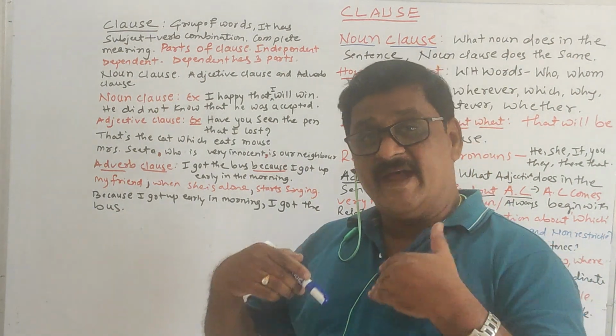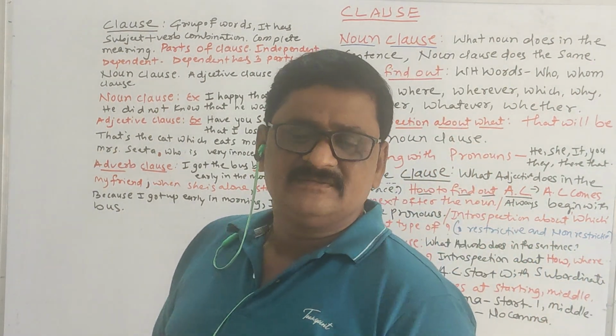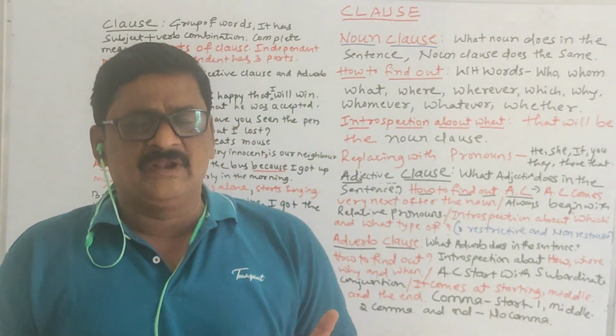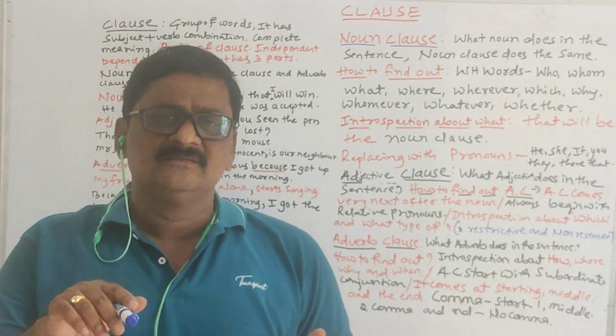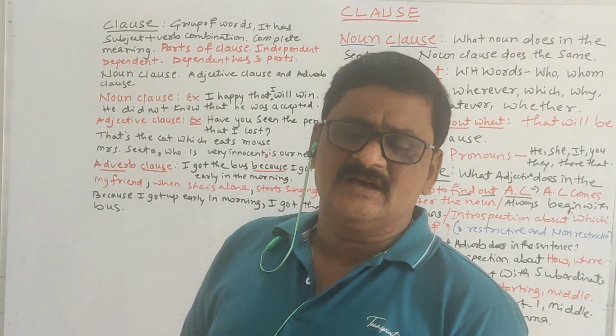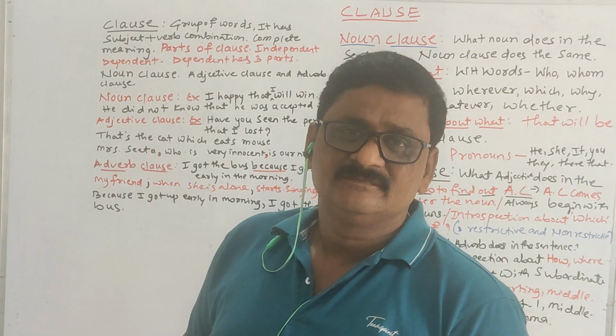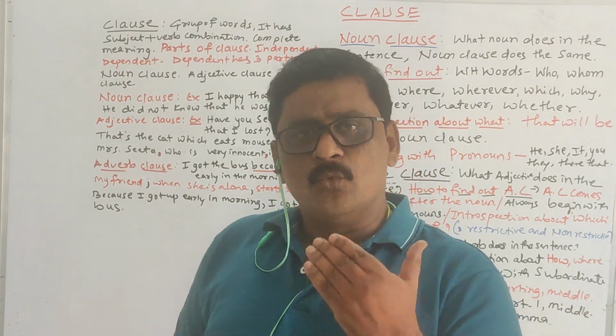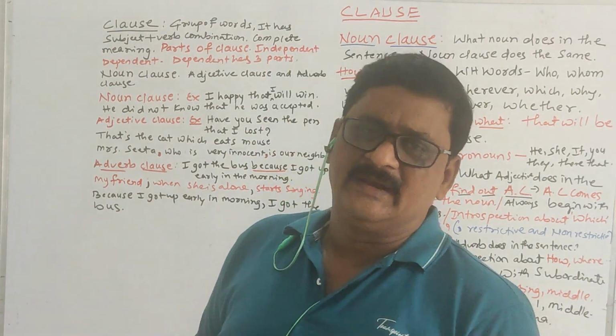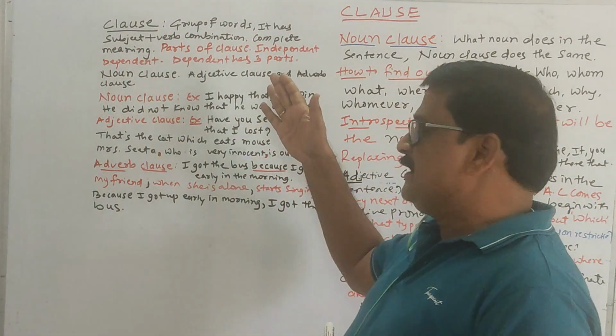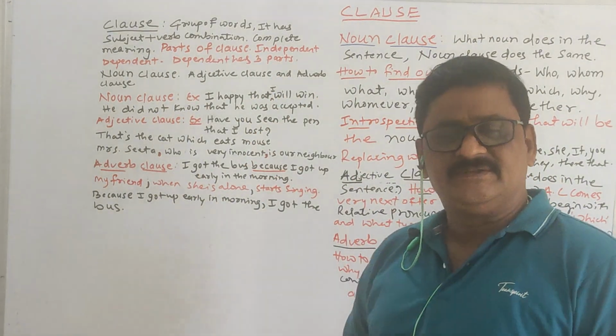How are you able to find the noun clause, adjective clause and adverbial clause in the sentence? We go through one by one to know it very well, because this is a very important topic in the English language.